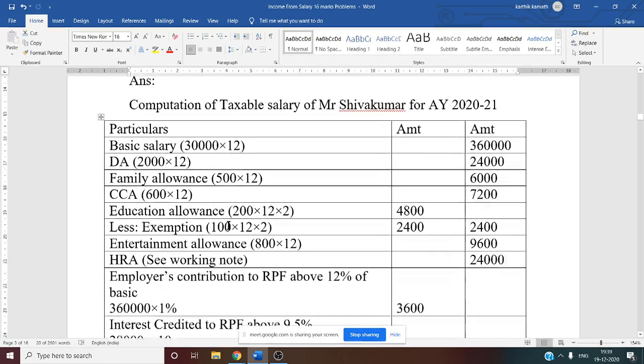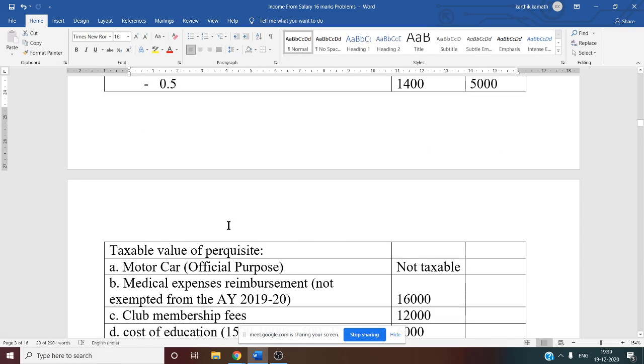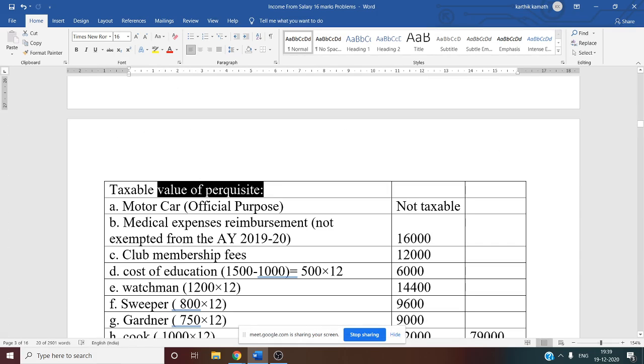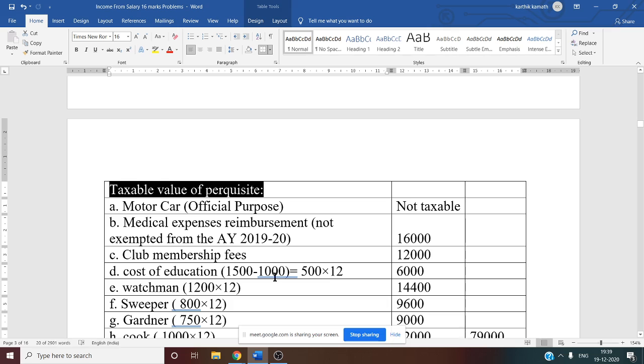Next thing we have to see, several perquisites are given. See this now, we want the taxable value of perquisites. That is why we have written taxable value of perquisite. Then under that all the perquisites we have to write. So what do you mean by perquisite? Anything in addition to the salary given by the employer. It may be monetary or it may be non-monetary. It may be in cash or it may be in kind.